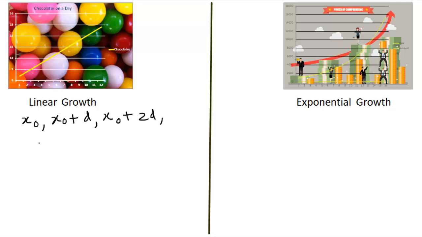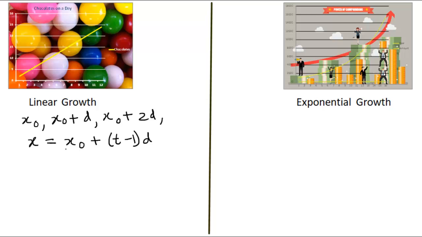So on any day, chocolates, which are represented by x, are given by x0 plus (t minus 1) times d, where t represents the number of days.